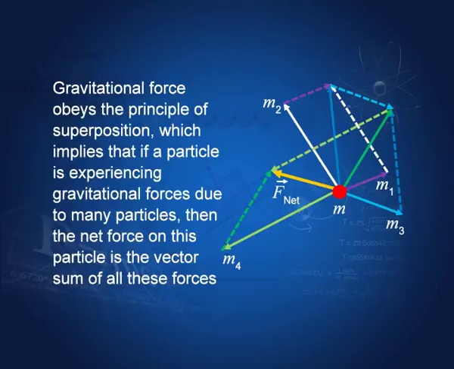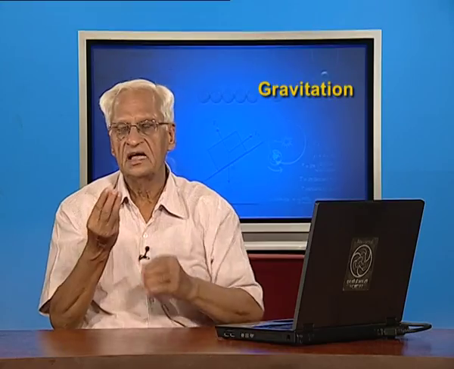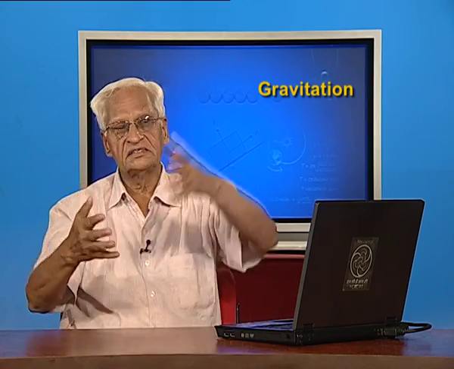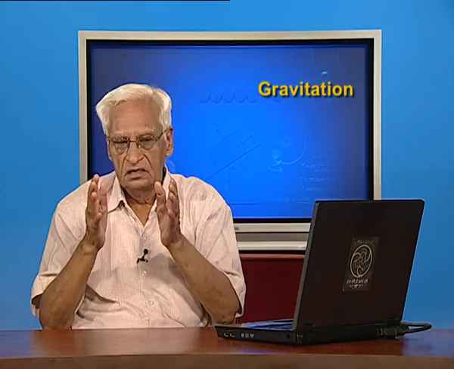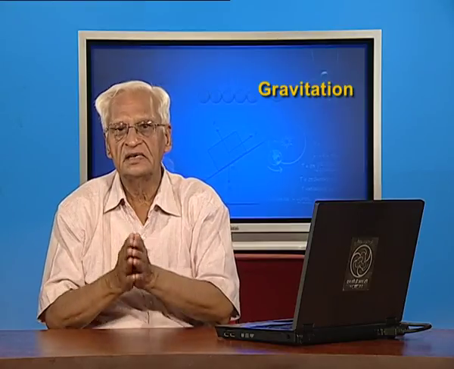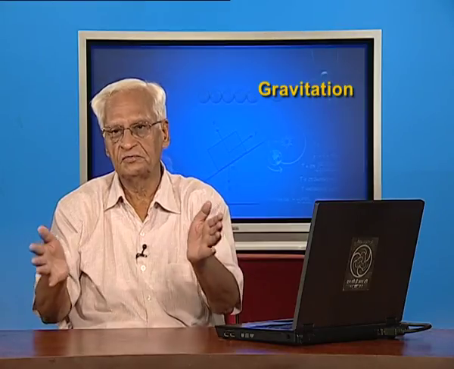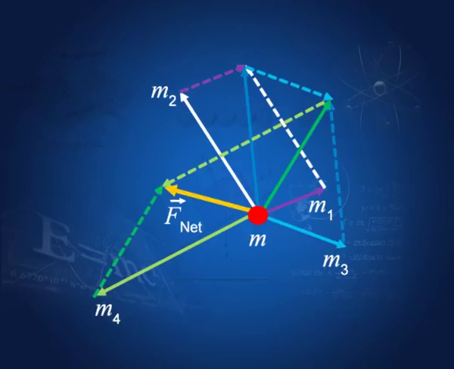Gravitational force obeys the principle of superposition, that is, if a particle experiences several gravitational forces, then the net force is the vector sum of all these forces. You can see this, which I have done here: the force from m1 and m2 is this force, this is this force, and therefore, its resultant is this.